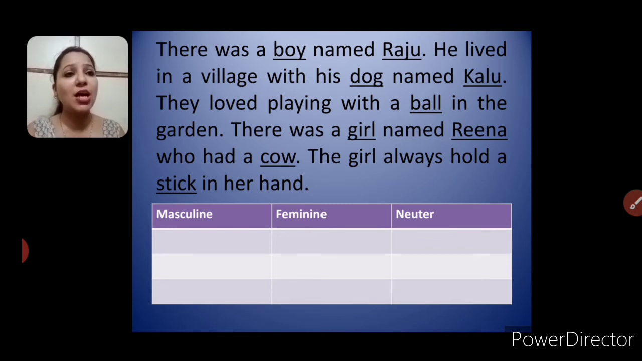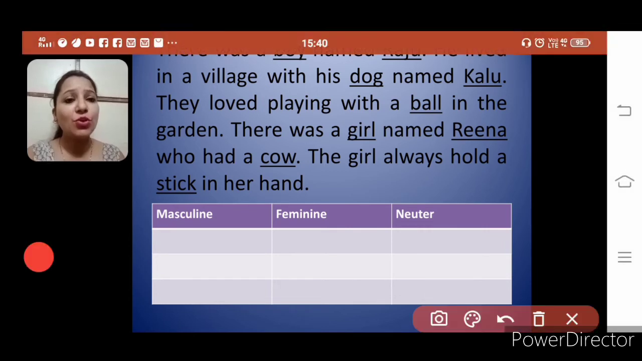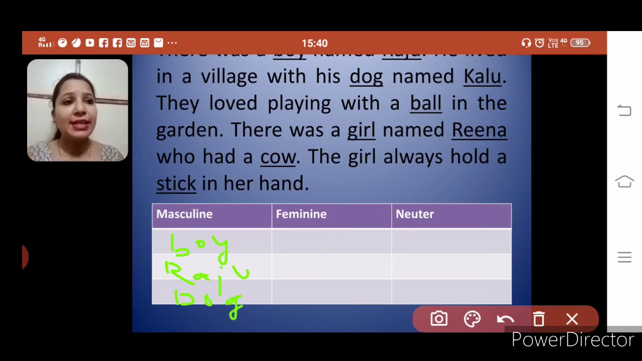First is, there was a boy named Raju. So, boy is masculine gender. Raju is also masculine gender. And lived in a village with his dog. Dog is also masculine gender. Next, his name is Kalu. Kalu is the name of a dog and it is also masculine gender. So we have got boy, Raju, dog and Kalu as masculine gender.